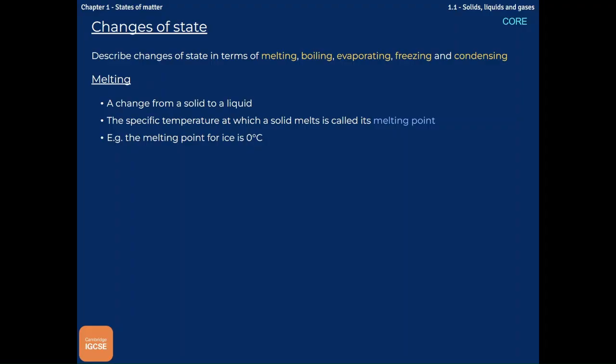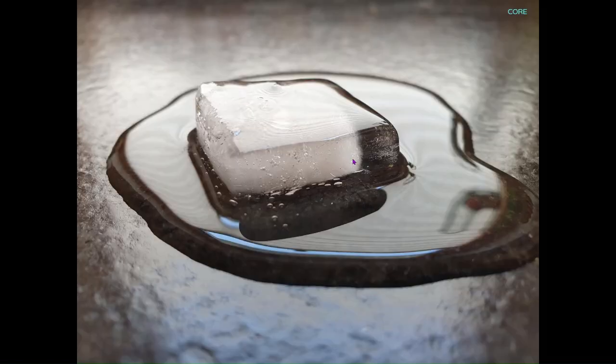So if you have some ice and you heat it up to 0 degrees Celsius, it will begin to change from a solid to a liquid, right? So here's a nice picture of some melting going on. This has been heated up to 0 degrees, and it's now transitioning its state or its phase. That heat energy that we've given it is making it change from one state to the next state.